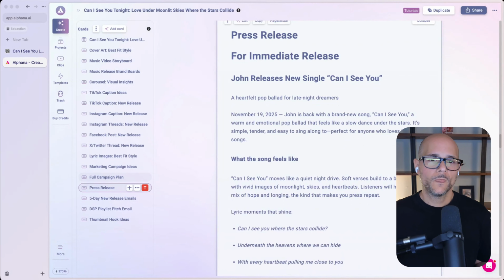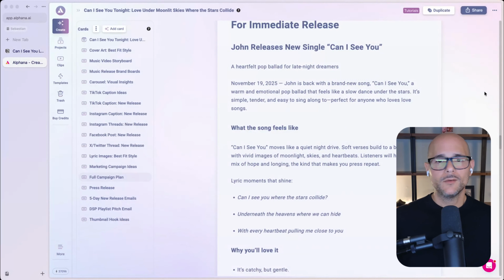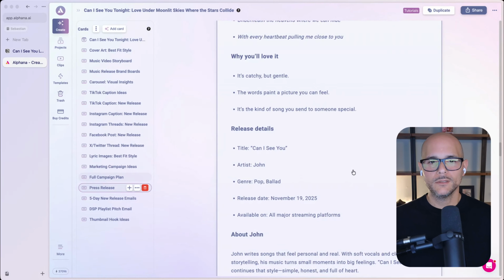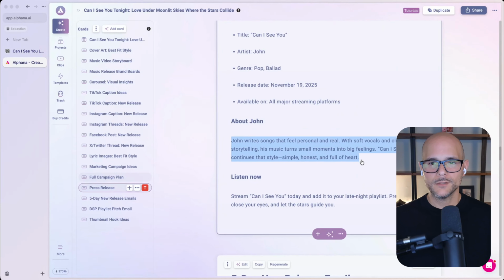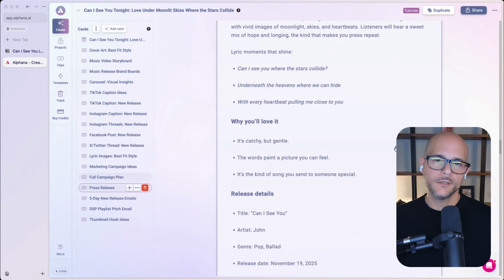But look at this, right? Here's how it goes. It's like, John releases new single, Can I See You? It's a heartfelt pop ballad for late night dreamers. John is back with a brand new song, Can I See You? A warm and emotional pop ballad that feels like a slow dance under the stars. It's simple, tender, and easy to sing along to. Perfect for anyone who loves songs. And then it goes deeper into it, right? What the song feels like, why you'll love it, the release details, a little bit about John. Listen now. Again, if it had more information about John, if I had thrown in a bio about this person, then it would have had even more context. Here's a press release you could use.